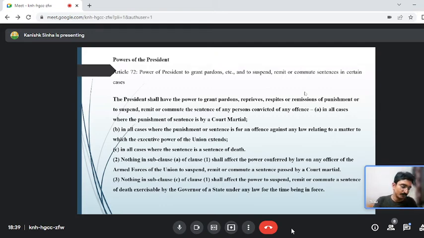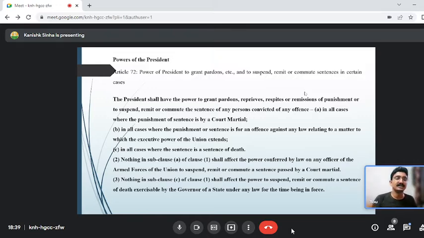Commute. What is the meaning of commute? It is lessening the punishment. So instead of that penalty, okay, they are the sole bread earner of the family. There was no one else in the family. There was no criminal antecedent. We will convert the death penalty into life imprisonment. Not imprisonment of 10 years, 20 years. It will be a life imprisonment.